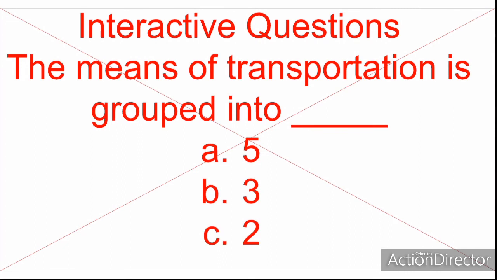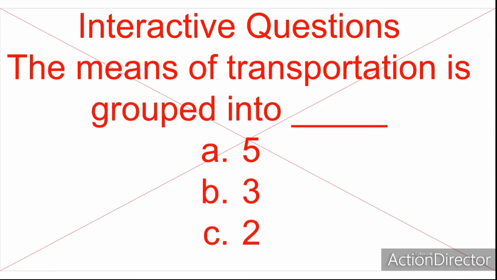Now we'll look at some interactive questions before we go. The first one here is: the means of transportation is grouped into dash. A5, B3, C2.